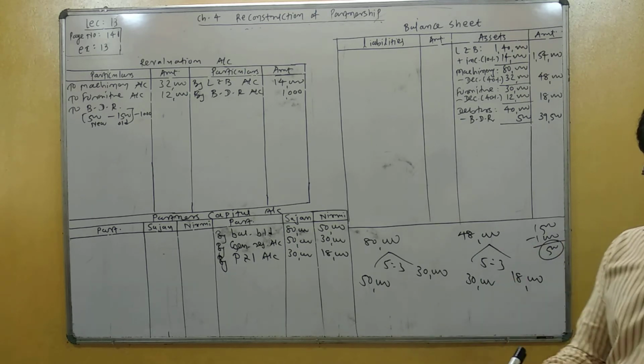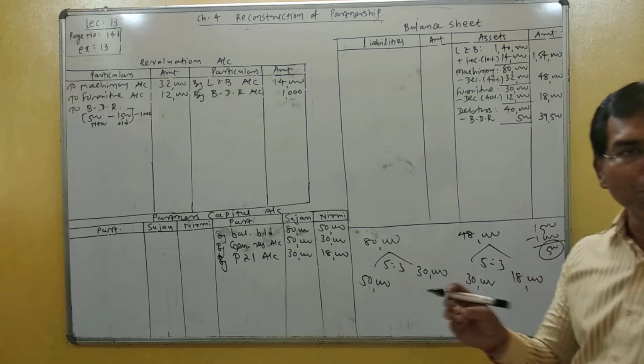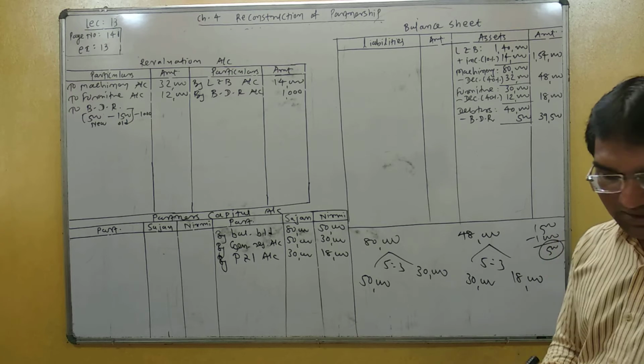Fourth adjustment, 1,500 repairing expenses required for stock. Repairing expense reduces the value of stock. So what is the old value of stock?